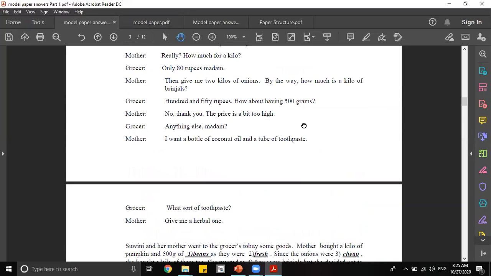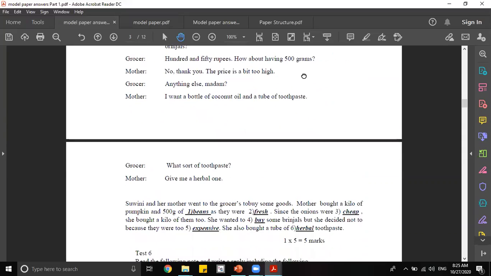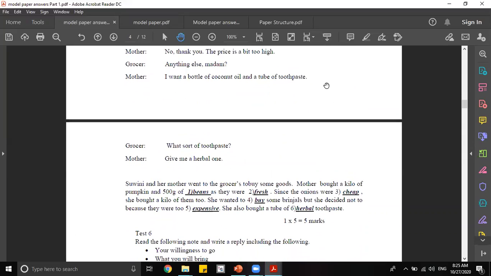So as for the second blank, you can add fresh. Okay, then the other sentence: since the onions were blank, she bought a kilo of them too.